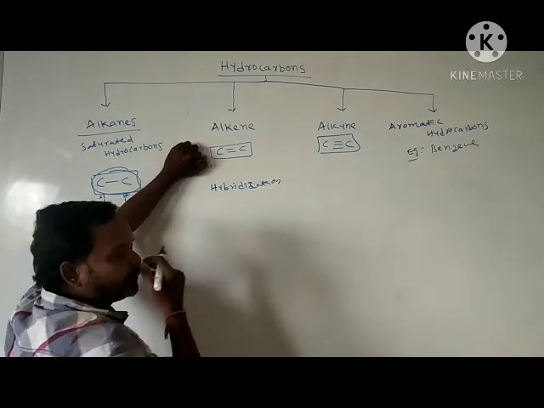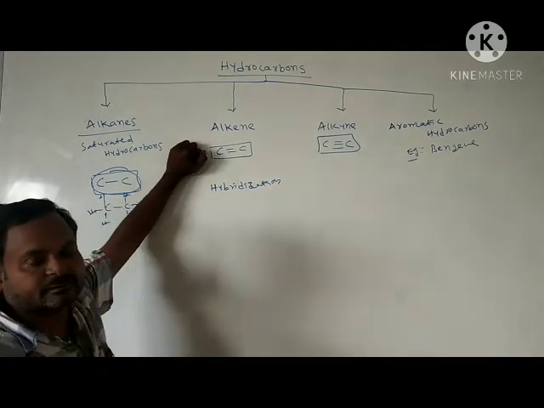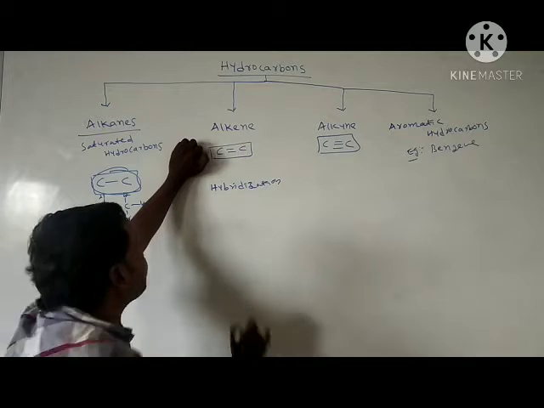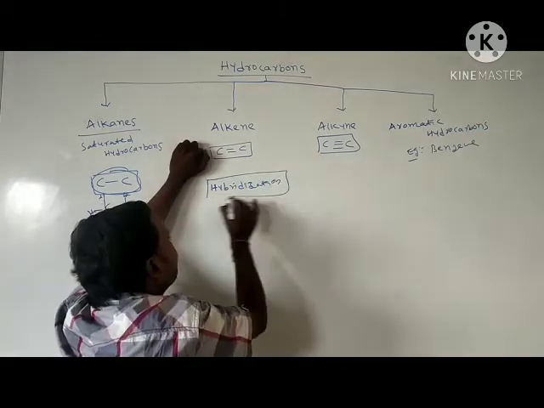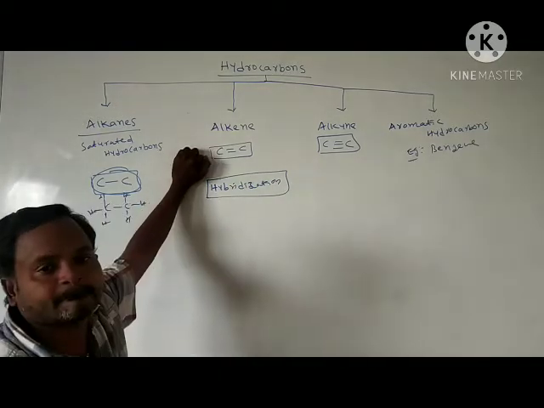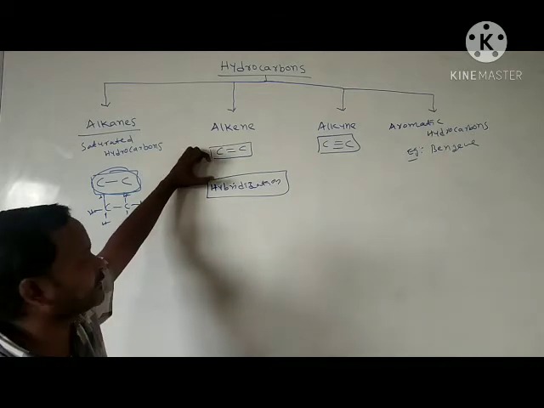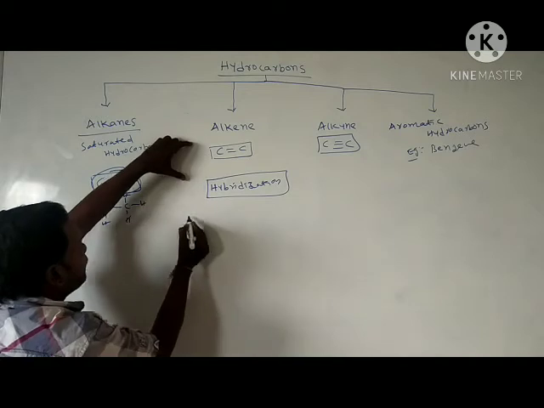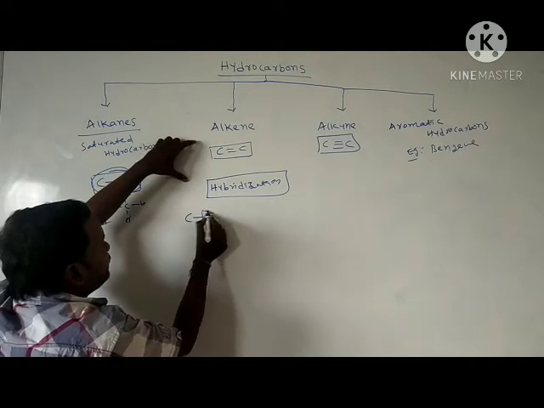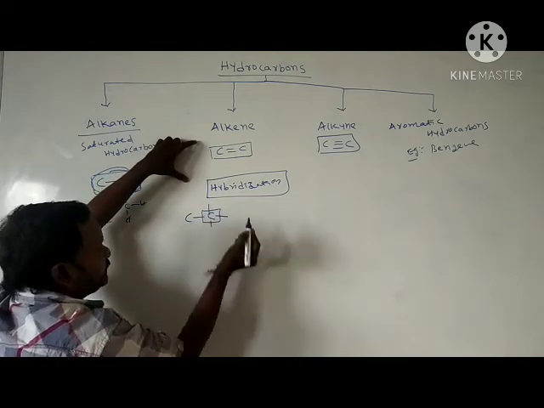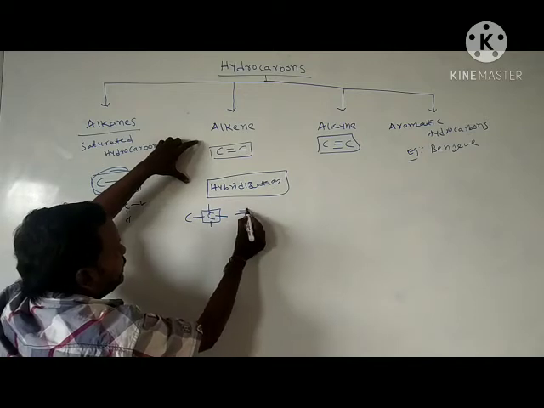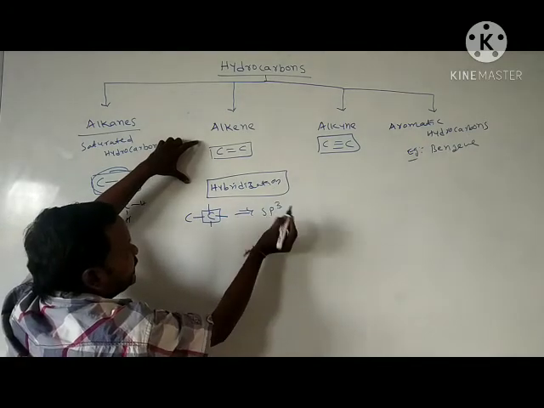Here I am telling one concept: hybridization. Next we start chemical bonding, just remember here; I will explain the complete concept in continuation. For example, if any carbon is attached with only single bonds, that carbon exhibits sp3 hybridization.